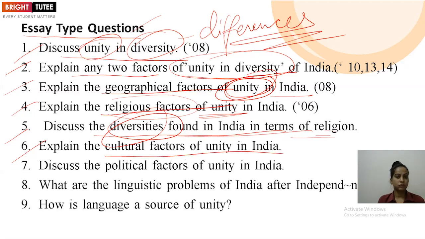The cultural factors of unity we have already discussed. We need to mention here in detail how these cultural factors are helping us to be united. Political factors: in this answer you have to mention how politically the whole unit is administered under a single ruler or single government, the central government we talk about. Although the division has been done at the state level, we are united at the center.